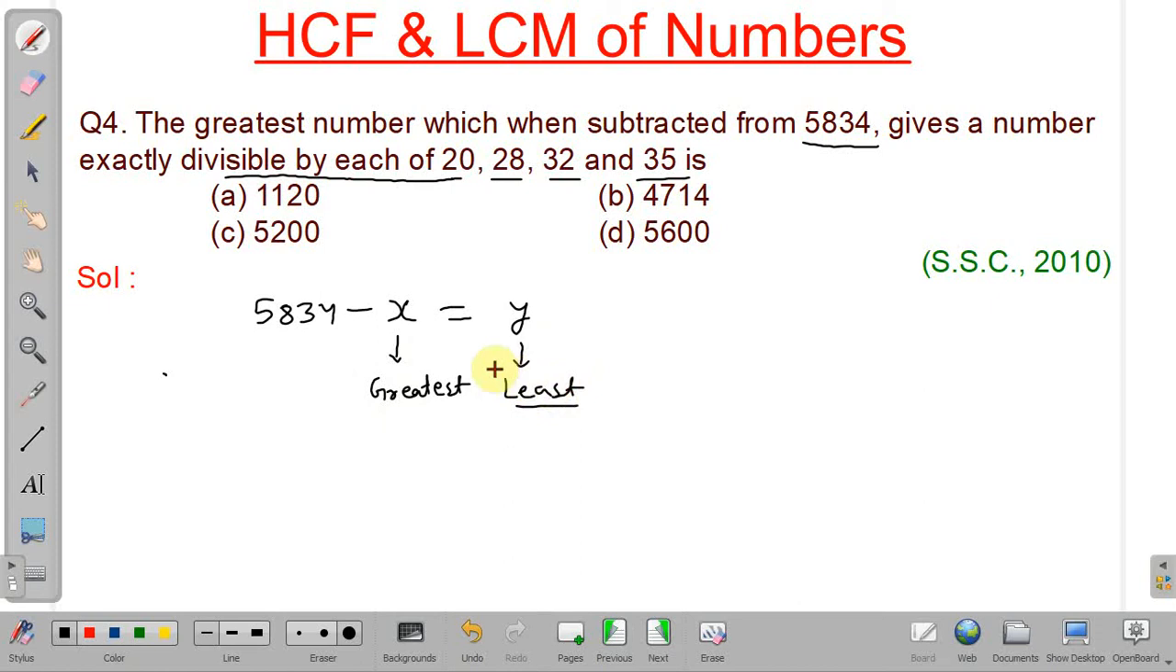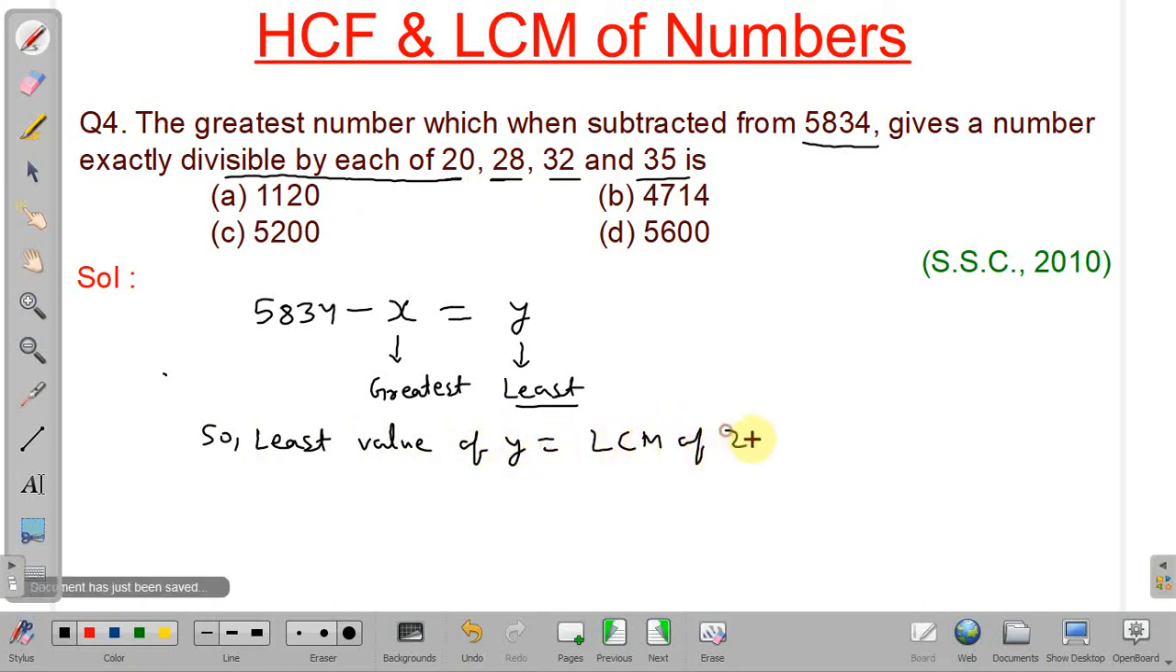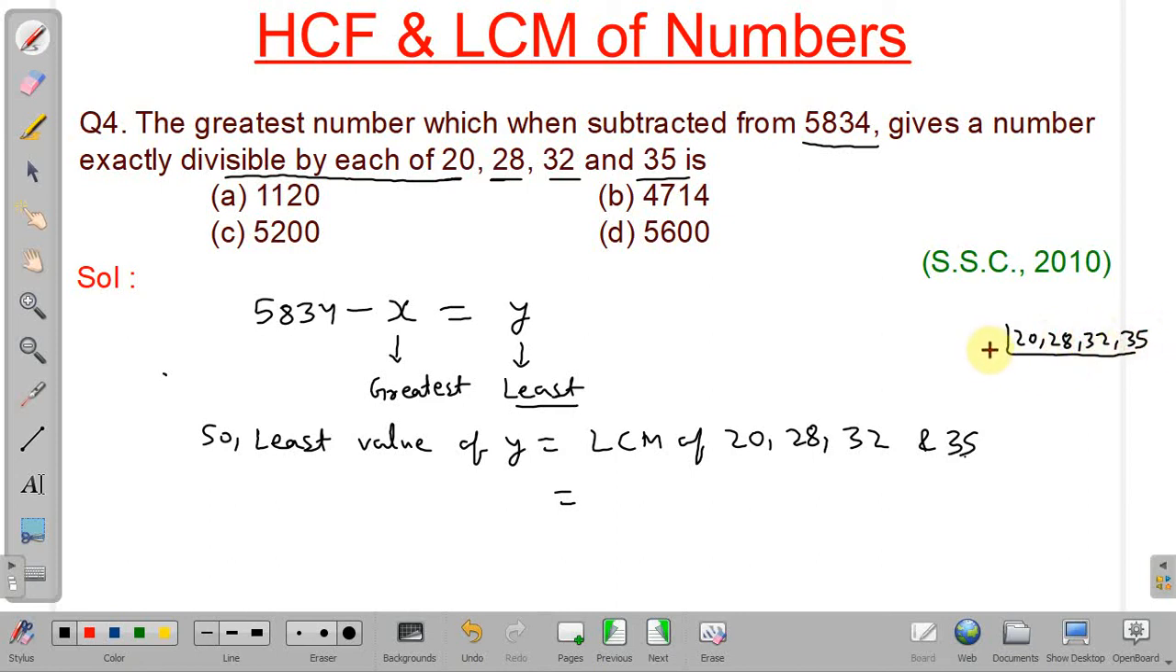So for the least number, it should be exactly the LCM of 20, 28, 32 and 35. So the least value of y is equal to the LCM of 20, 28, 32 and 35. When you find the LCM, we will find it in rough. Suppose 20, 28, 32 and 35.